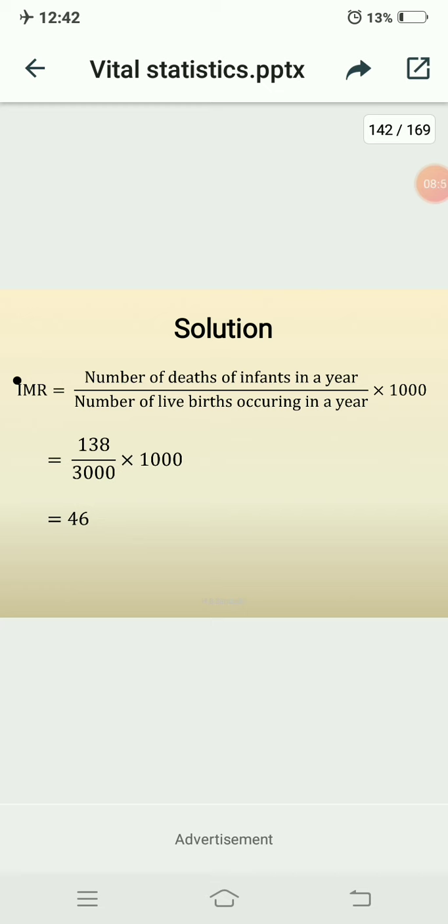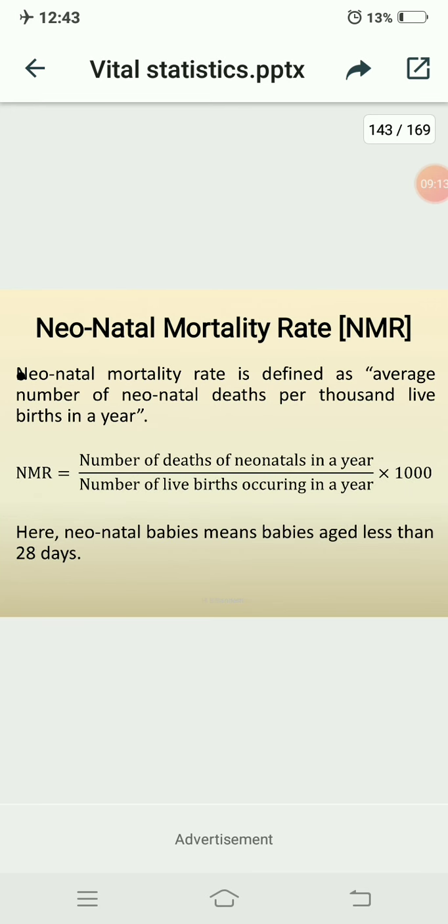I think you have to compare between Hubli and Gadag. It shows, as you are finding the infant mortality rate, how healthy it is in Hubli and Gadag, and the socio-economic development of the corresponding region. Then next we will move on to the next concept.